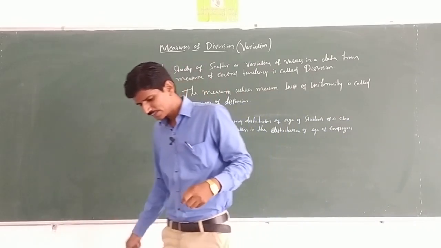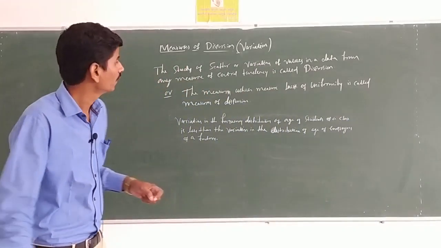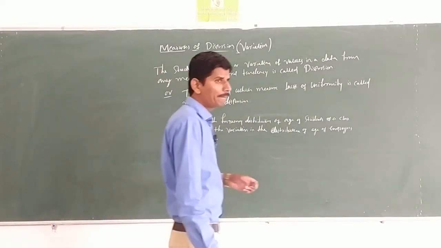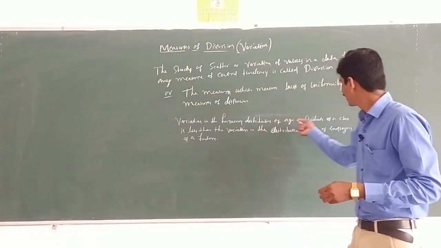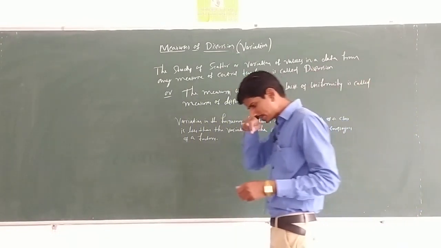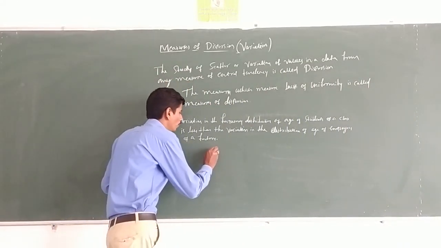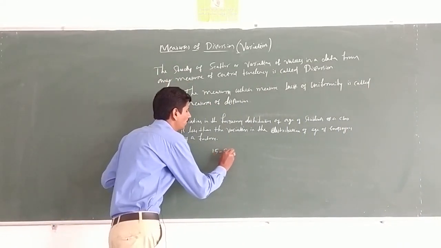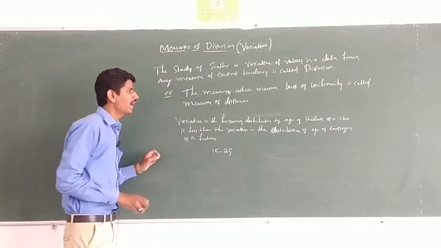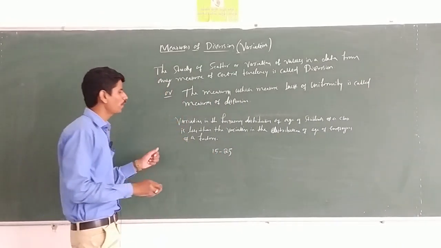Here in the first case, the age of school children, the values lie between 15 to 25 years.